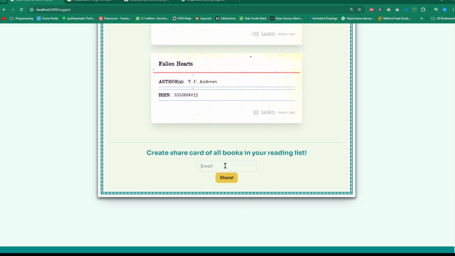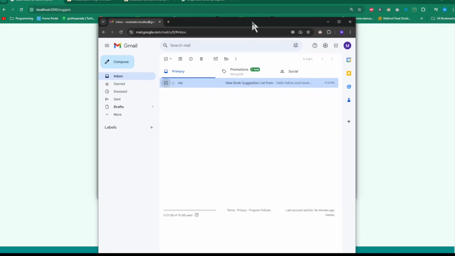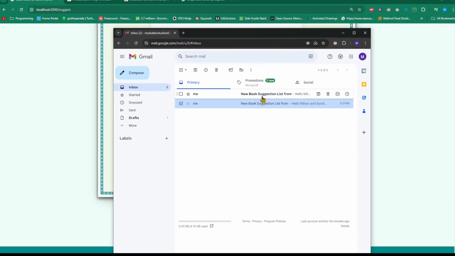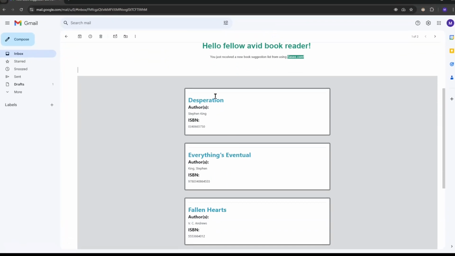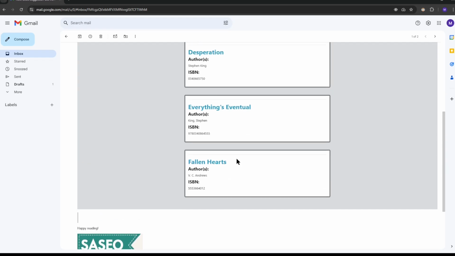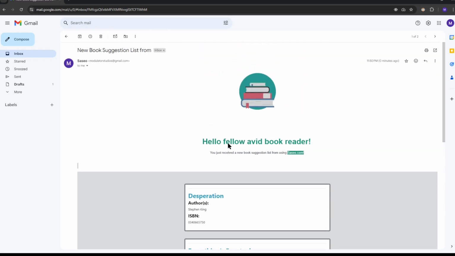And I gave the user the ability to email this reading list to any email they want to. So if we go modulatorstudios@gmail.com, we type in share, you'll see that this was sent. And if we go over here, there's the new book suggestion, and it shows, hey, fellow avid book reader, and the books that we are interested in. So you can send this to your friends, so the user can send it to themselves.